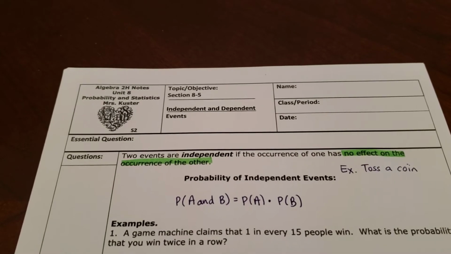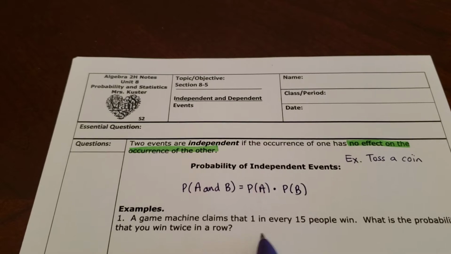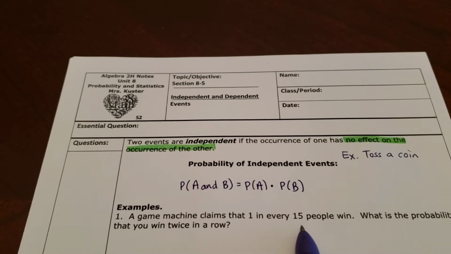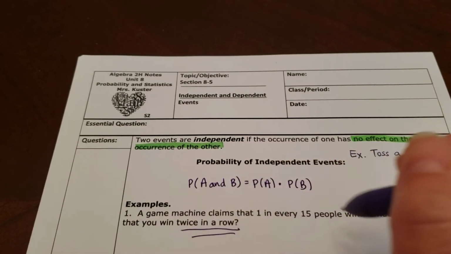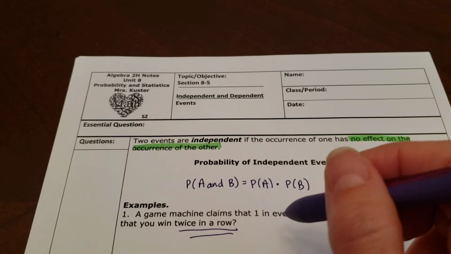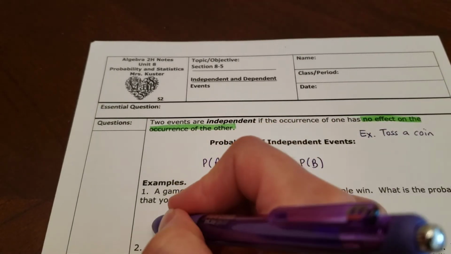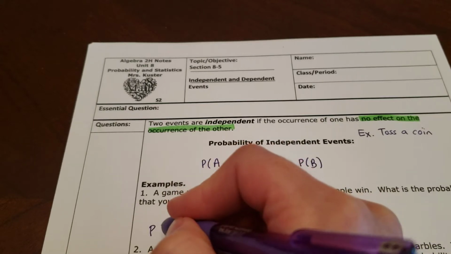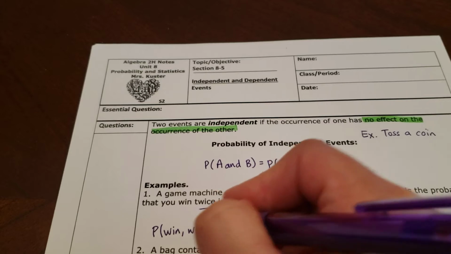For instance, a game machine, like maybe a slot machine in Vegas, claims 1 in every 15 people win. What's the probability that you win twice in a row? If we think about this, when you win once, does that technically have any effect on you winning again? The answer is no. It should be independent. Is it likely? Probably not.